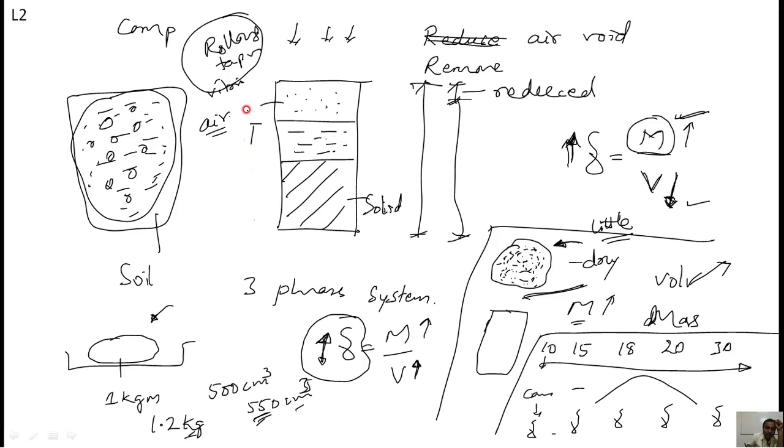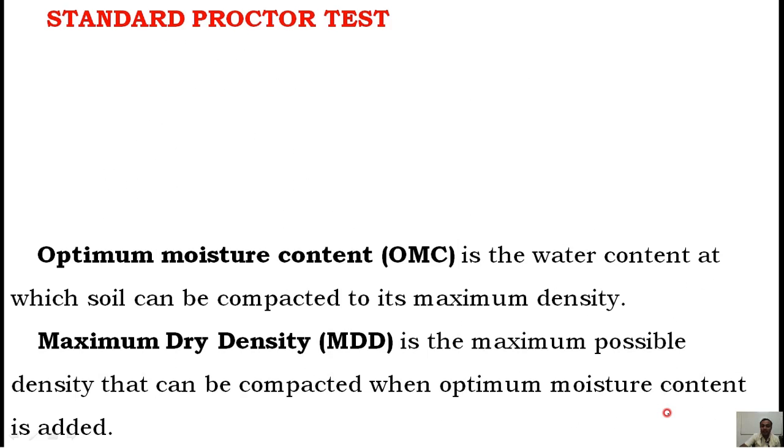That information I already gave you, that by adding water, volume also increases, and by adding water, mass also increases. But initially why this is increasing and later why it is decreasing, that you think. At the end of the video if you want I will explain it, but now we'll go to Proctor's experiment, how he did, what he did, and that we will understand.